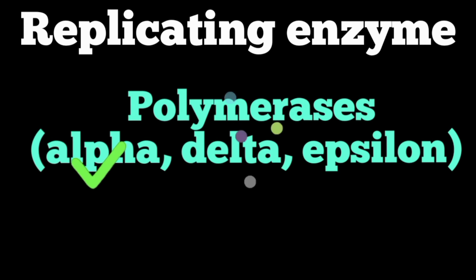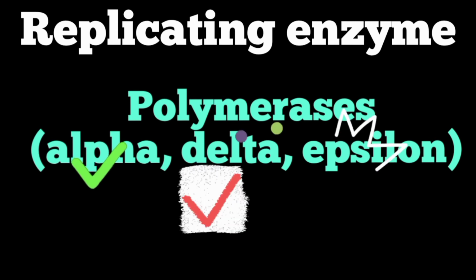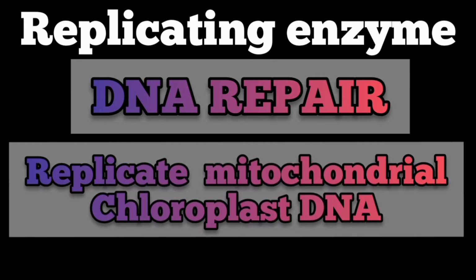Polymerase alpha initiates new strands in replication, with primase making about 10 nucleotides of RNA primer, and then polymerase alpha adds 10 to 20 nucleotides of DNA. Polymerase epsilon appears to synthesize the leading strand, and polymerase delta synthesizes the lagging strand. Other eukaryotic DNA polymerases are involved in specific DNA repair processes.